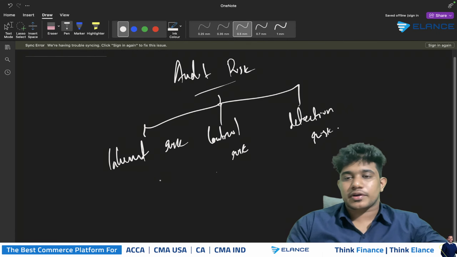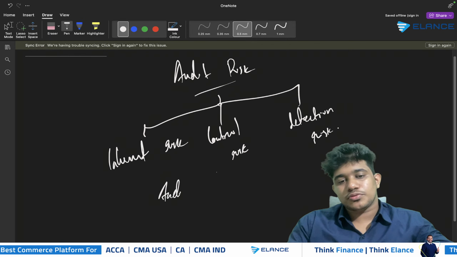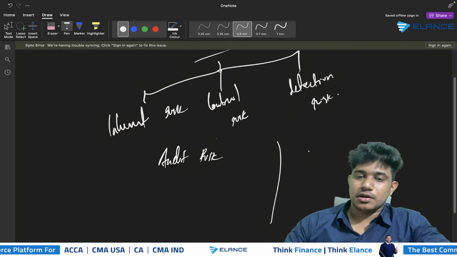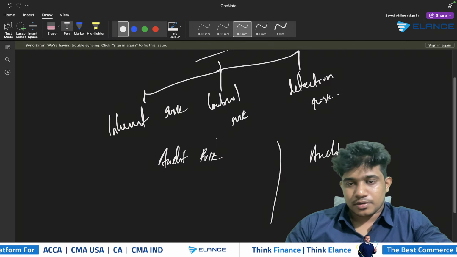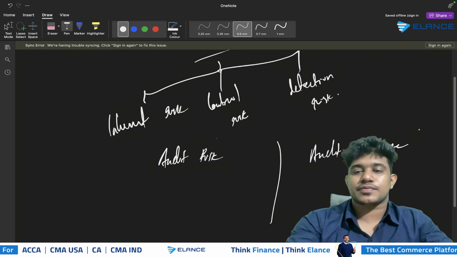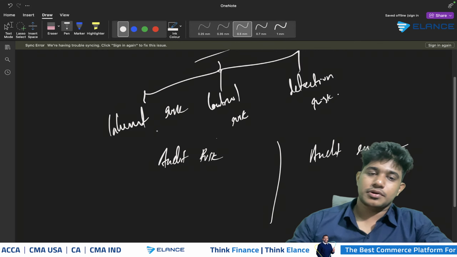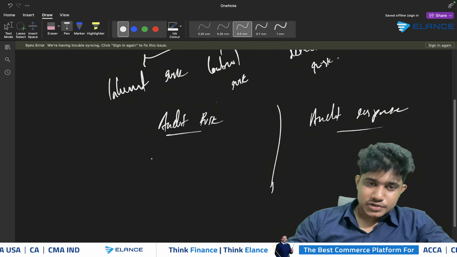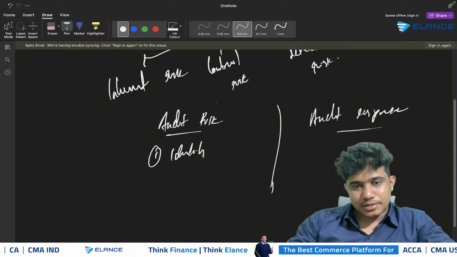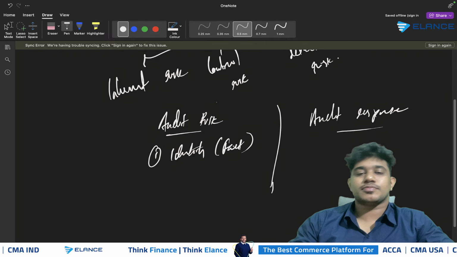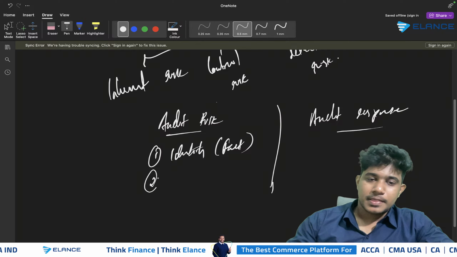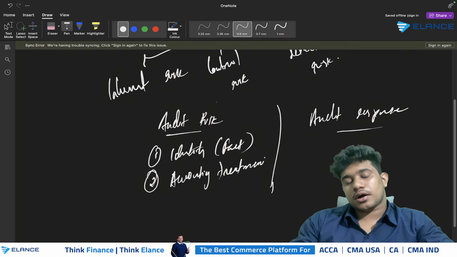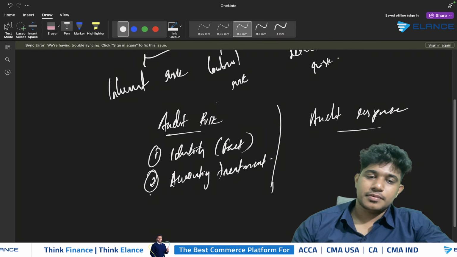When you get a question on audit risk, the examiner will be asking you to identify and explain the audit risk, and they will also require you to provide the audit response as well. So you need to identify the audit risk, and you also need to give the auditor's responses in relation to the scenario. When it comes to the identification of the audit risk, first of all, you need to identify the fact in the scenario. Whatever is mentioned as fact in the scenario should be identified. Secondly, you need to mention the accounting treatment required, whatever the accounting treatment is for the scenario.